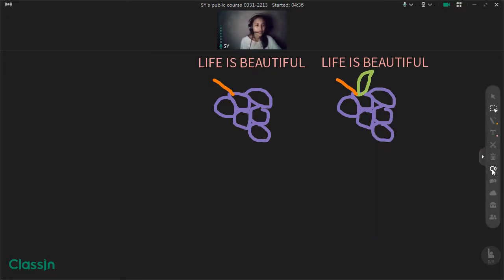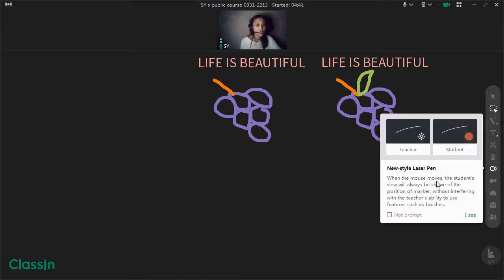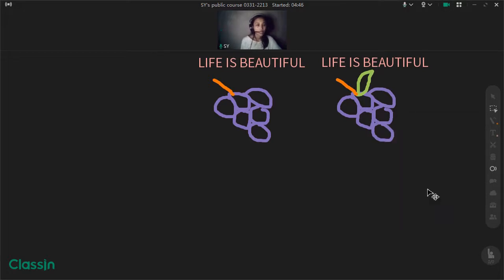Now let's go to the laser pointer. This is very useful to the teacher if she wants to navigate or locate somewhere here in the interactive blackboard. Her cursor will look like this, but on the student's end, it will look like a laser so that they can locate which part of the interactive blackboard the teacher is referring to or emphasizing.